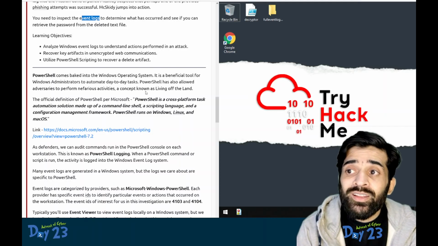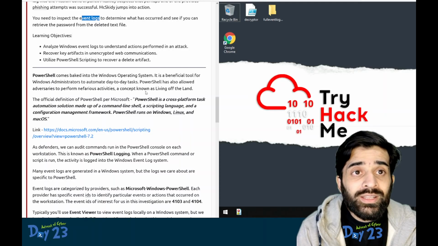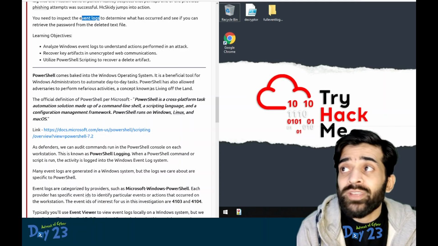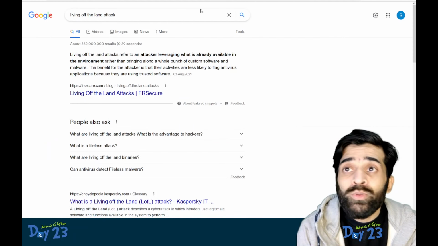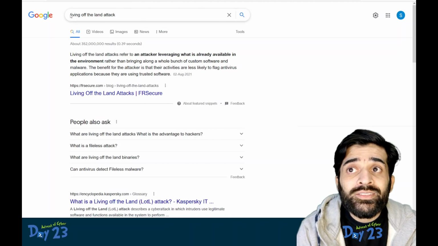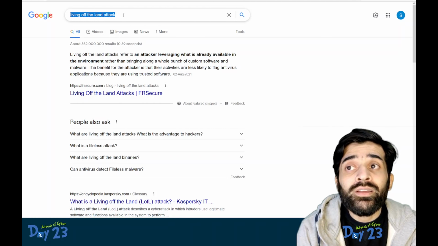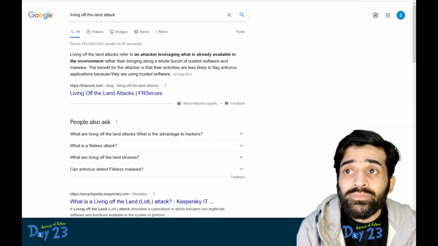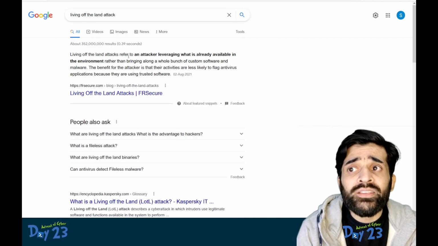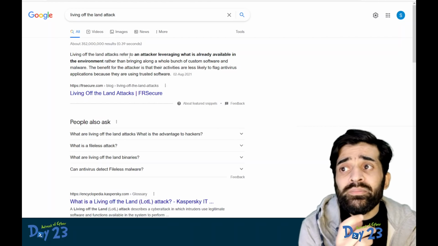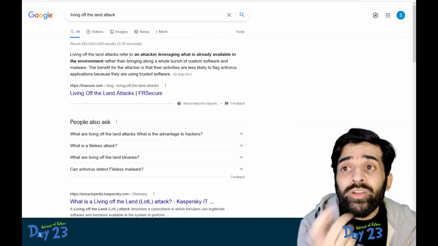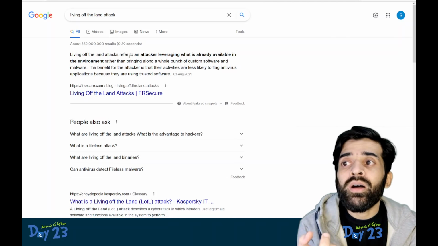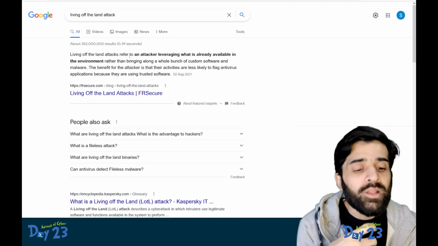Now, before moving further, let's understand what living off the land is. Just to understand that, open Google and let's search for living off the land attack or binary to understand what this is all about. Living off the land attacks refer to an attacker leveraging what is already available in the environment rather than bringing along a whole bunch of custom software and malware.